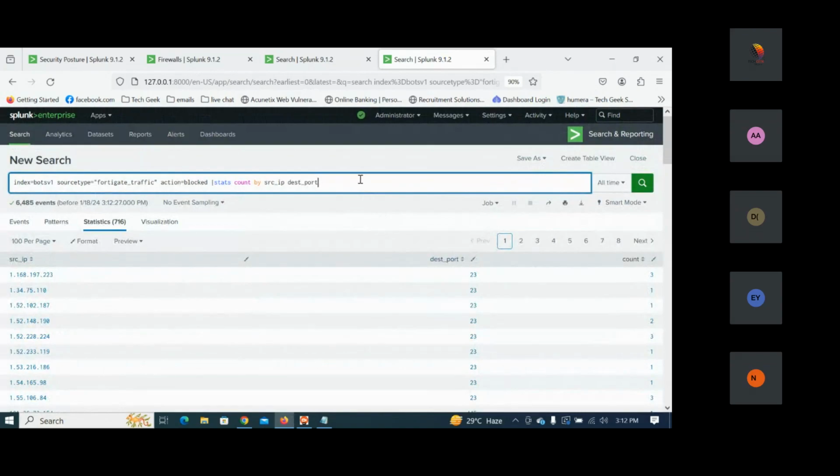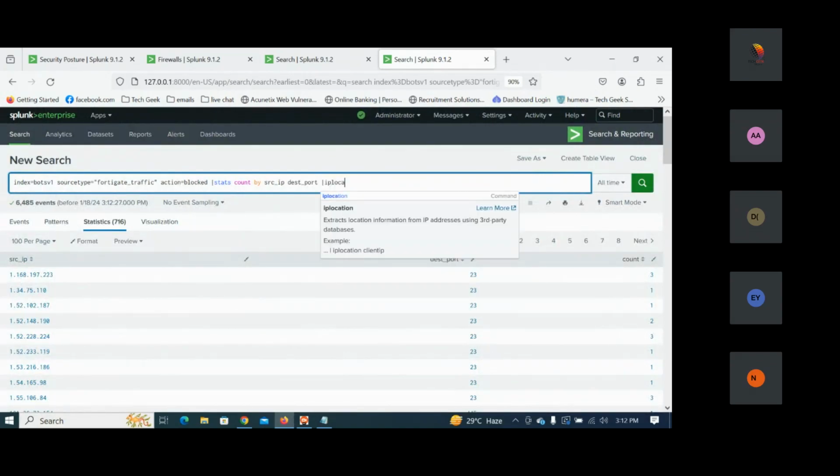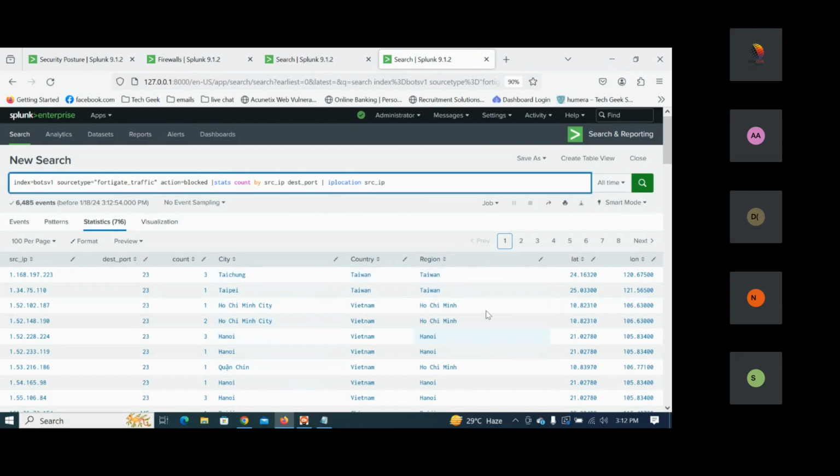Now here, they need to see the location also, so we use IP location. What is IP location? IP location is used to extract the locations of incoming traffic from an IP address using a third-party database. So I'm going to use iplocation for the source_ip here. Here you can see the regions, city, country, and whatever else we have.